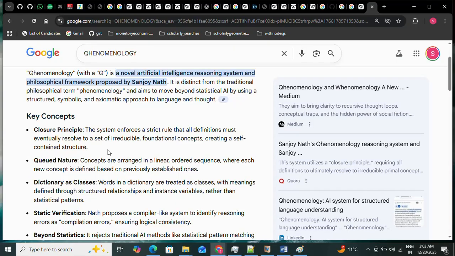Sanjoy Nath is talking about the conceptual dictionary. That means the order in which the concepts were constructed in humankind, and the ordering of that kind of dictionary is the fundamental challenge in the current scenario, because with the understanding of the nature of our reasoning, we should think about which concept came before which other concept.